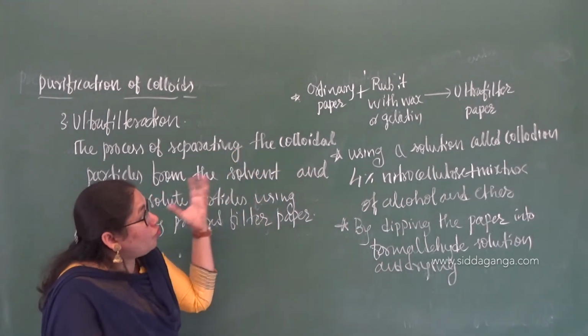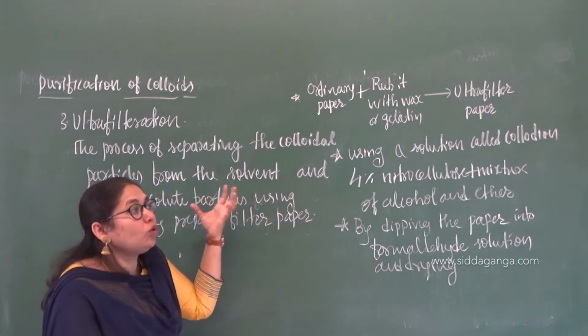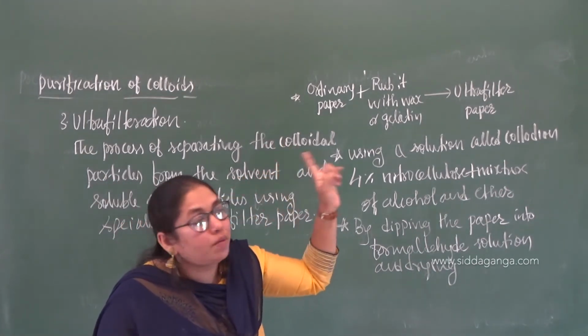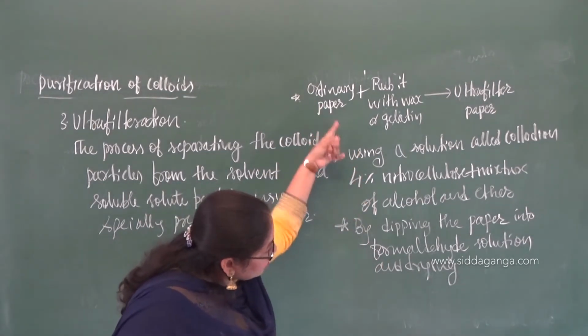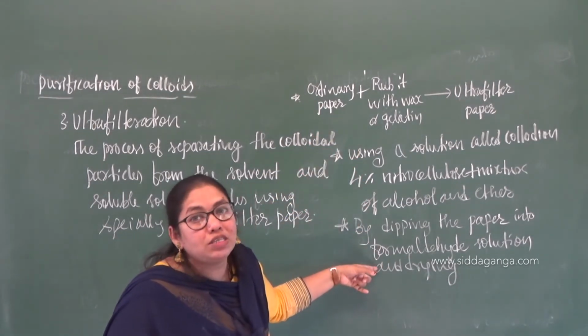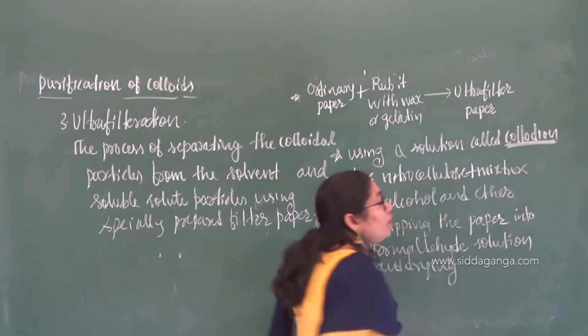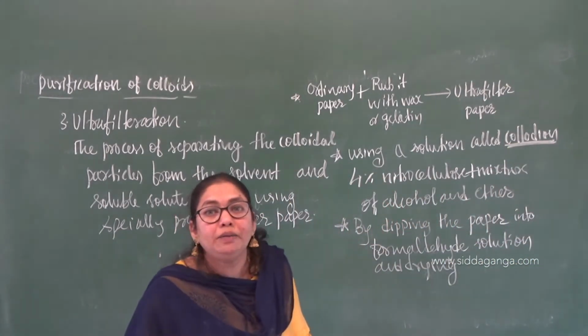So when the impure colloidal solution is filtered through this ultrafilter paper, prepared by any of these methods, this is very important. Out of these three, collodion is very important.